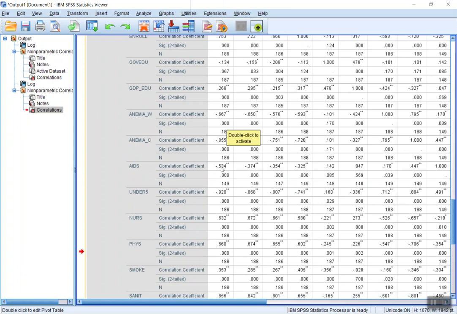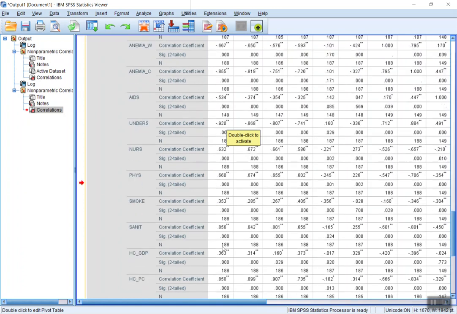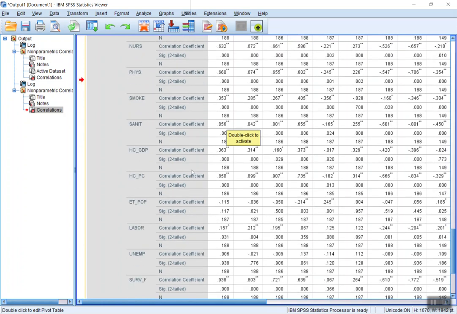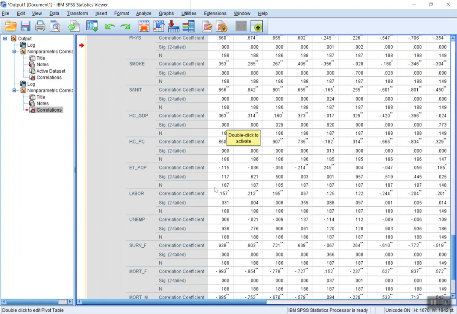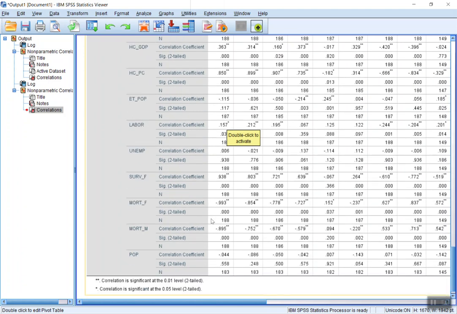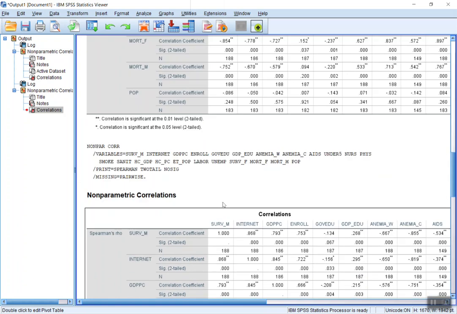AIDS, moderate, still significant. Under 5 mortality, very high. Nurses and physicians are high and positive. And healthcare spending per capita is high. The employment variables are not significant though, and these other indicators of longevity and health are highly correlated as well.